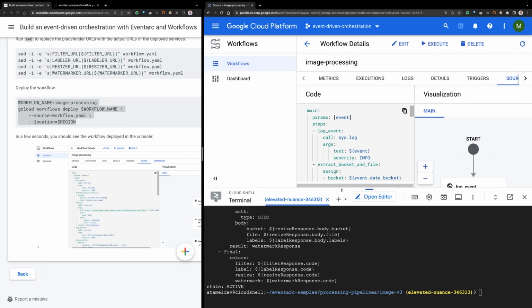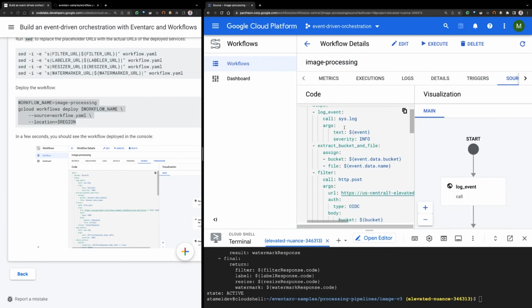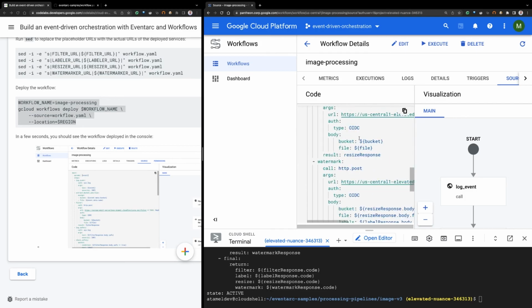You can see our definition, but also you can see this visualization where it shows that in this workflow, we log the event, we filter it, we check for safety. If it's not safe, we finish. But if it's safe, we continue, right? So it's very useful to visualize what's happening in a workflow.